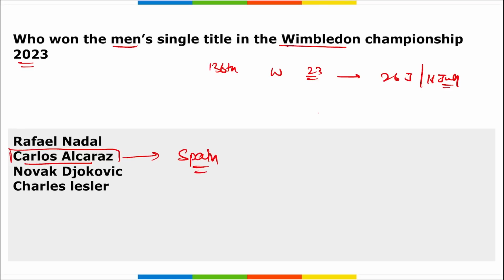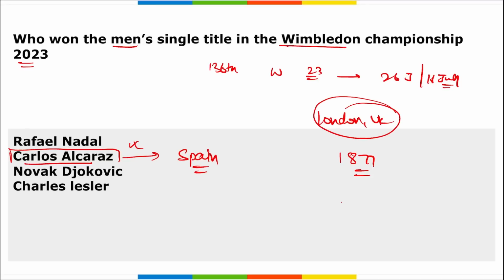Then remember, where was this Wimbledon event held? It was held in London, UK, right? Wimbledon was established in 1877, and this championship is the 129th staging of the ladies single championship event, right? And if we talk about who won the men's single title, it was won by Carlos Alcaraz, right?